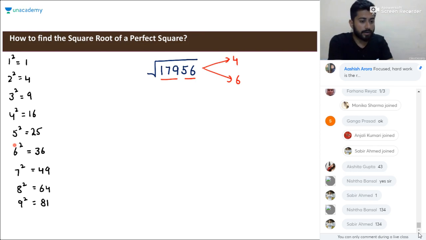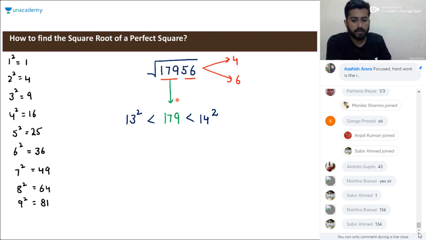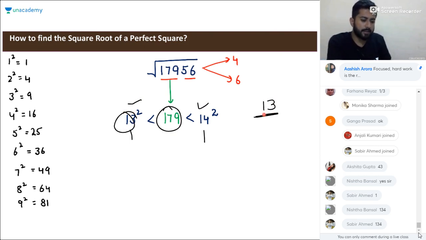It can be 4 or 6. This 179 lies between the squares of 13 and 14, that is, between 169 and 196. So we'll consider the smaller number. The number will be 13. That should be considered here.